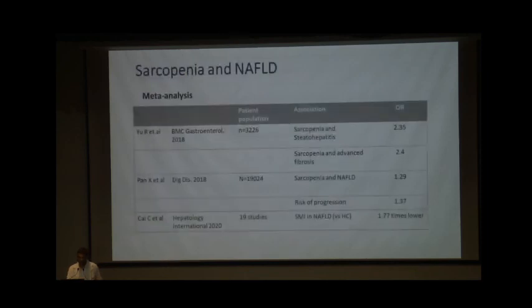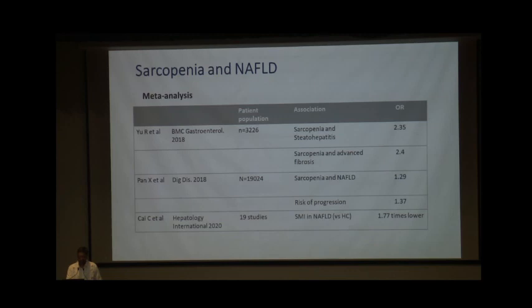options that are available. To start, there are a few meta-analyses which show that sarcopenia is prevalent in NAFLD. This meta-analysis of 4 studies with more than 3,000 patients, published in BMC Gastro, said that there is an association of sarcopenia with steatohepatitis, increased by around 2.3 times. Even sarcopenia is associated with advanced fibrosis.